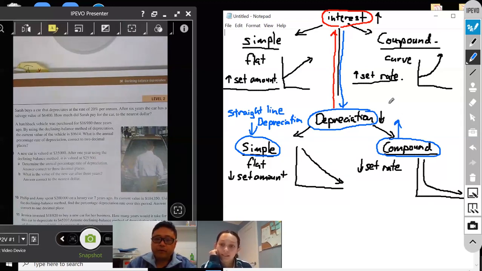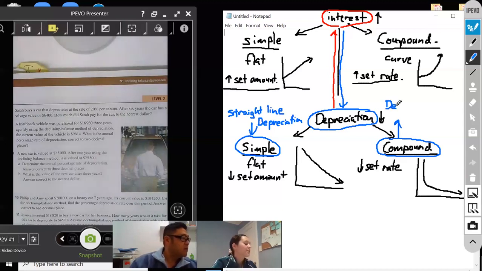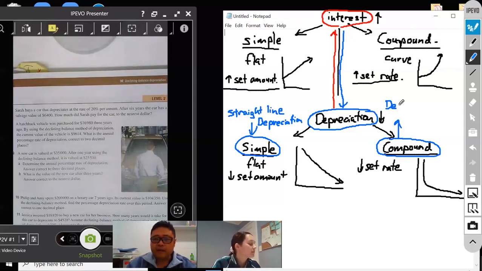Reducing balance. Or, I think they call it declining balance. Is that right? Yes, declining balance. But essentially it's the same thing. Declining balance depreciation. Okay, got it?